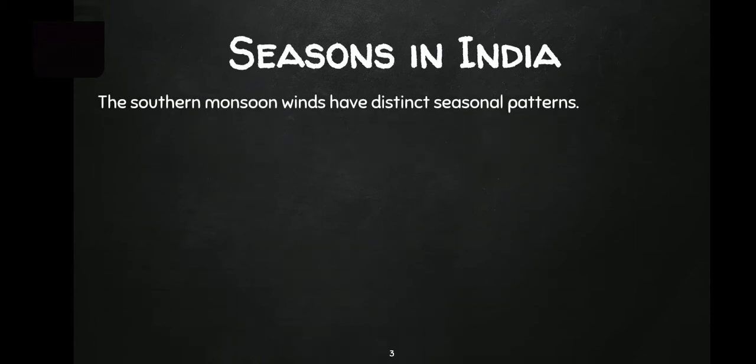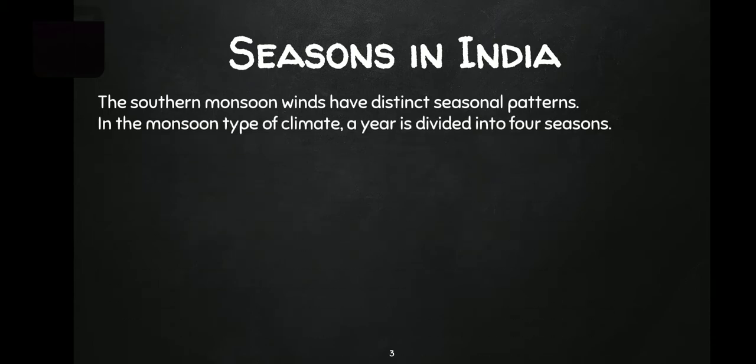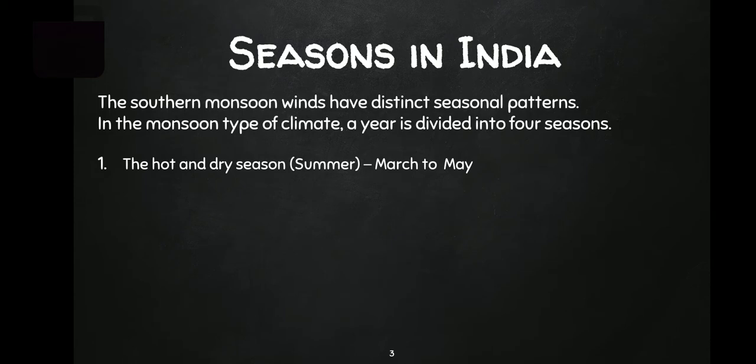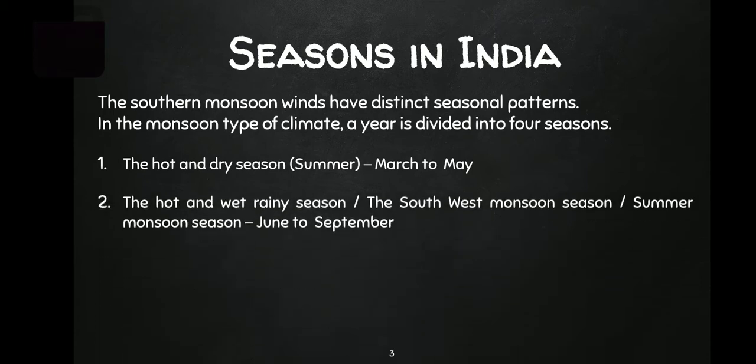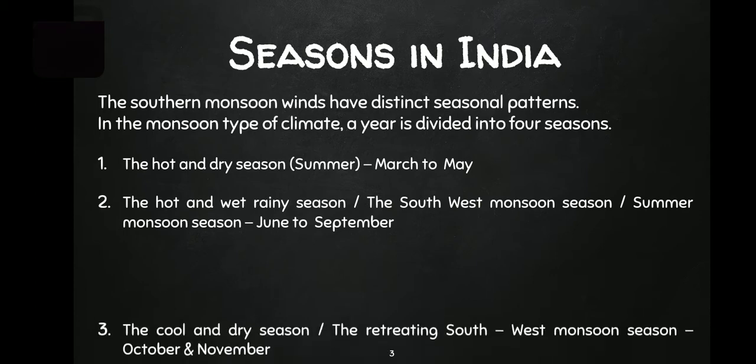First, let us have a quick recap of the different seasonal patterns in India based on the monsoon type of climate. It's the hot and dry season, which is summer, between the months of March to May. Secondly, the hot and wet rainy season, otherwise known as southwest monsoon season, also known as summer monsoon season, because it comes at the end of summer. That's why it is called summer monsoon season, between June and September.